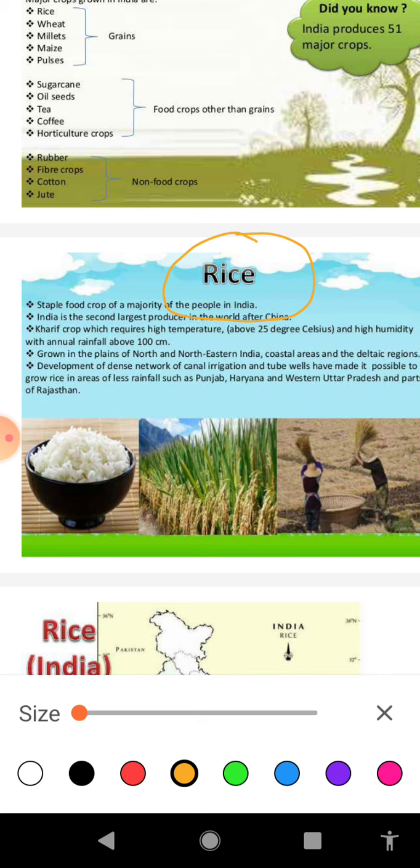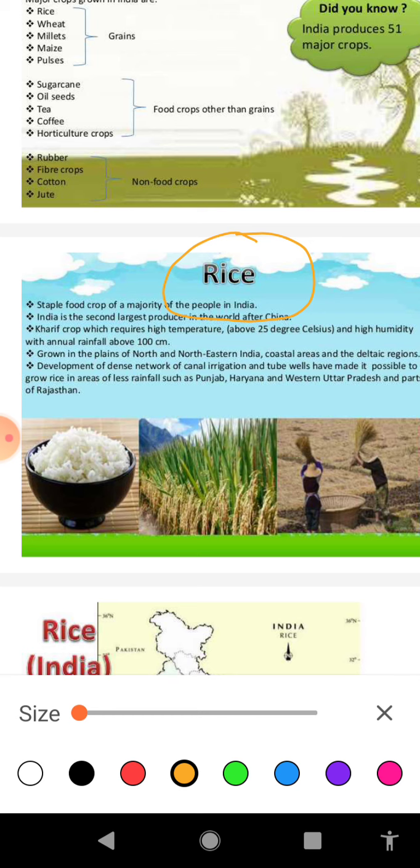And if you get this question in plural form, name the staple grains of India or chief grains of India, then you will include wheat also, because after rice, wheat is the second important grain cultivated by the farmers. So you will write rice and wheat.